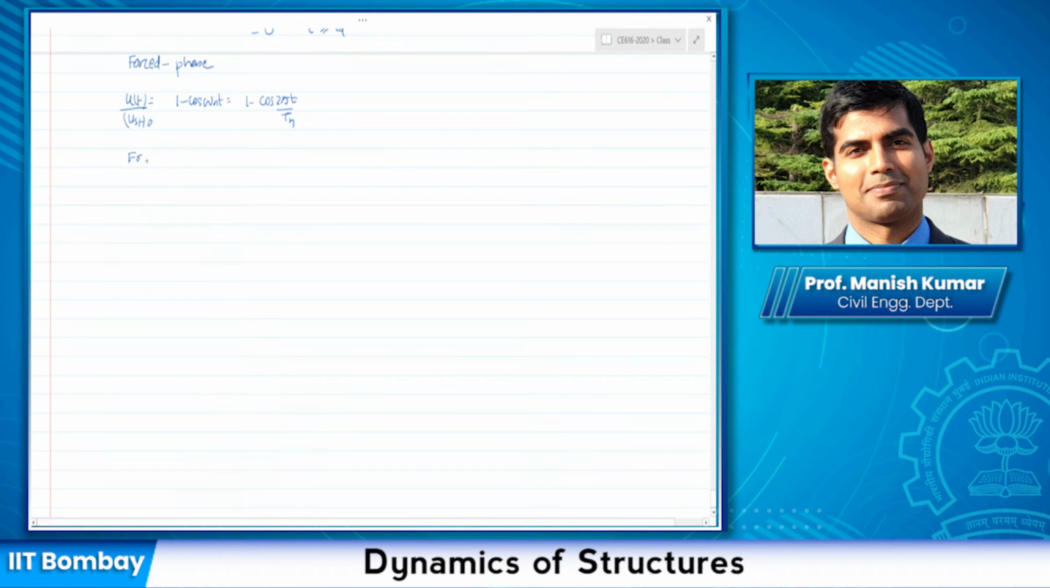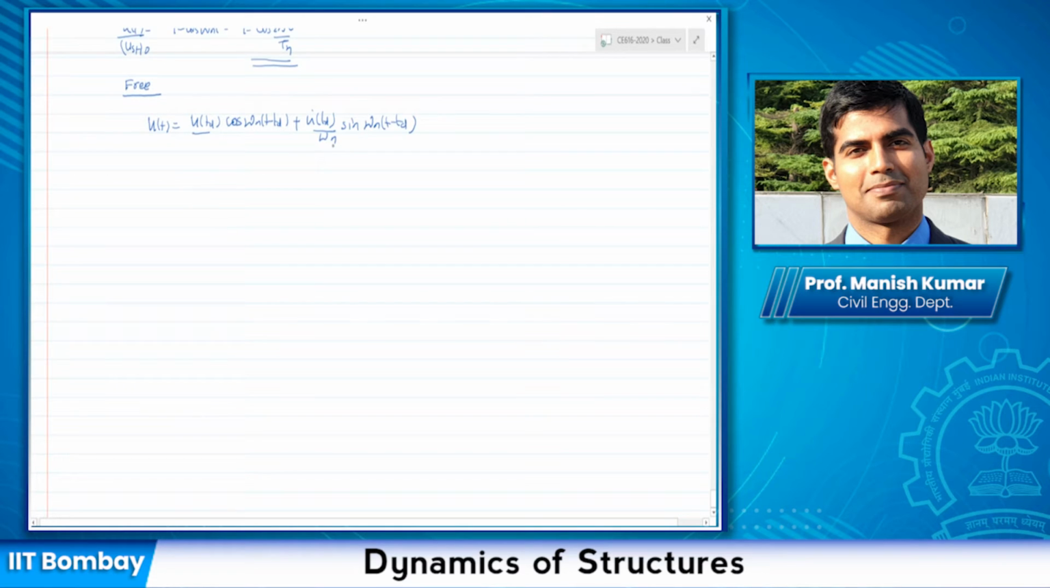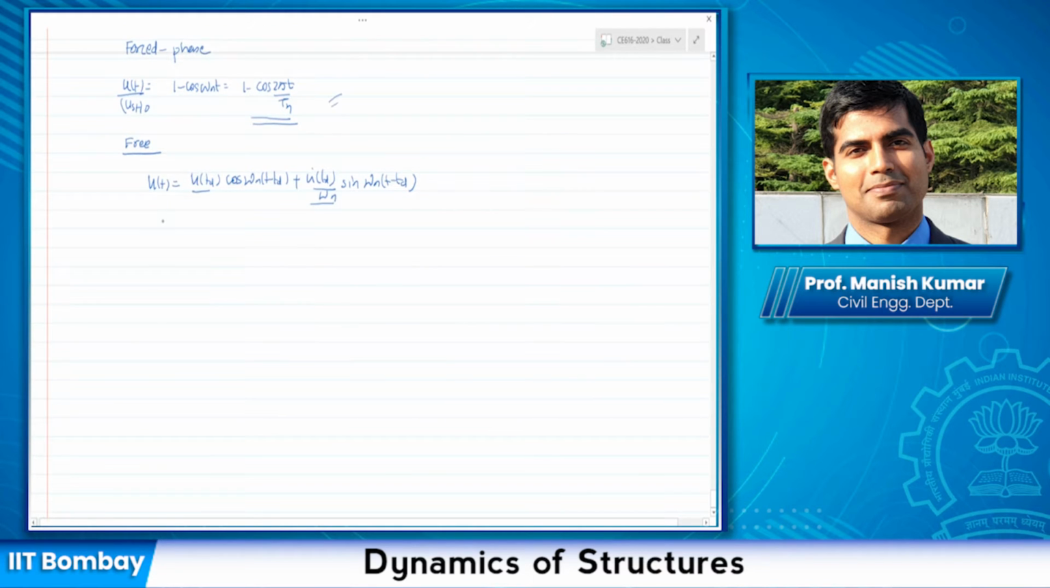Now for the free vibration phase, my u(t) by u_st, or let me first say u(t), could be obtained from the initial conditions generated due to the forced vibration phase. So I could write this as u(Td) cos omega n (t minus Td) plus u dot (Td) divided by omega n sine omega n (t minus Td). And we can substitute these values from this expression here to find out the response of the system, to get what we get for the forced vibration phase.